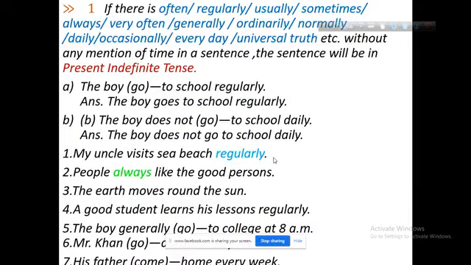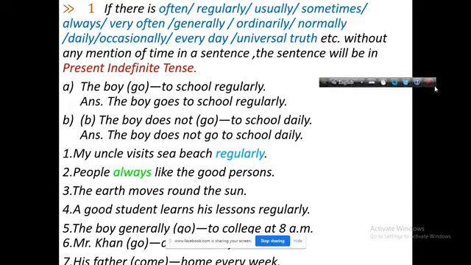Rule number 1. In the first rule, we have to mind the main word or the indicator word. There will be some indicators in the sentence.